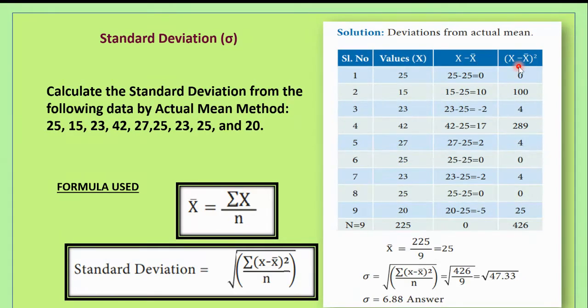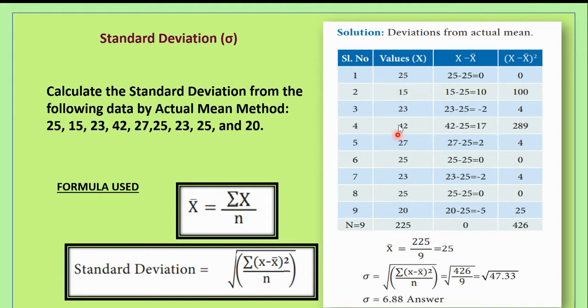Why do we have to calculate all this? Because the formula for calculating standard deviation by the actual mean method is root of sigma x minus x bar the whole square divided by n. This sigma means summation. Here it is summation. This is standard deviation, sigma. Here this denotes summation. So x bar is equal to summation of x divided by n. So how do you calculate this? The values are given here. The values which are given are called x.